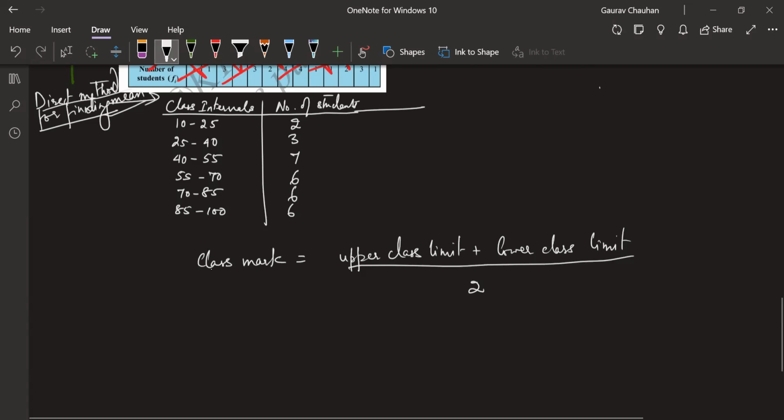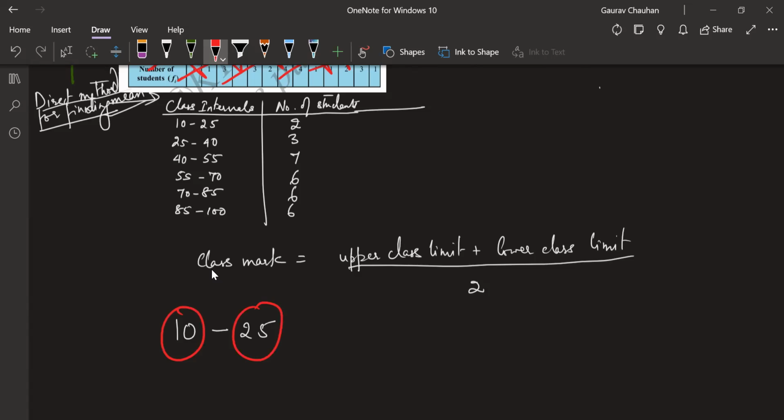Basically, for each class, if I take 10 to 25, it is the average of 10 and 25. Average of two numbers is add and divide by 2, right? So it's the average of upper class limit and lower class limit. So I have to find the class mark for each class.